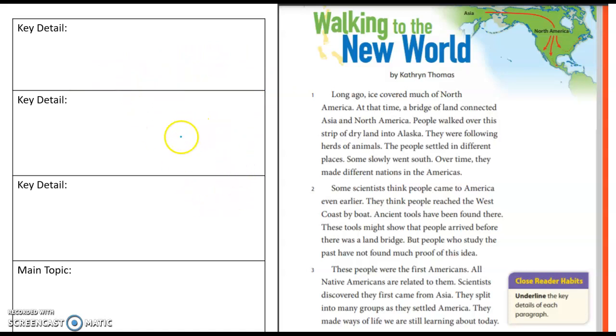We talked about the first Americans being Native Americans. Thinking about it, it seems like the main topic, this text is all about how people first came to America. Now let's look at each paragraph and find the most important details that tell us about people first coming to America.